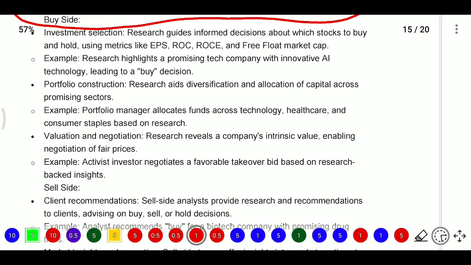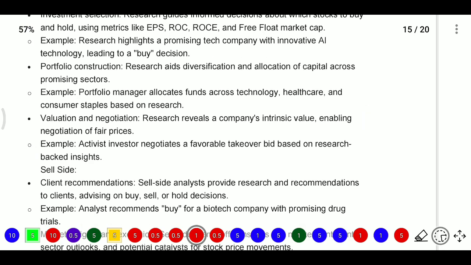Next, portfolio construction. Here researchers aid diversification and allocation of capital across promising sectors. For example, portfolio managers will allocate funds across technology, healthcare, and consumer staples based on research.